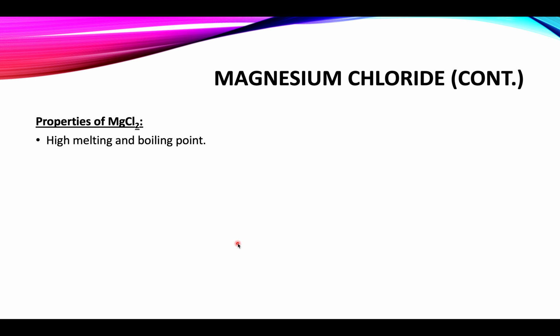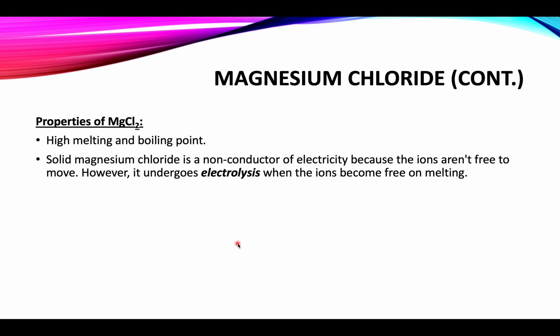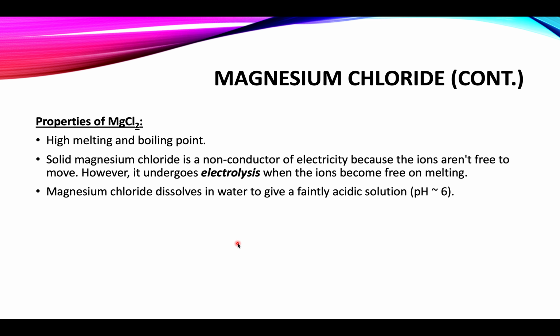As you know, it also exists in a giant ionic structure, so it has high melting and boiling points. Due to strong electrostatic force of attraction, a large amount of heat is required to overcome these stronger forces. Solid magnesium chloride is a non-conductor because, in the solid state, the ions are not free to move, but in the molten state when they become free, it undergoes electrolysis.